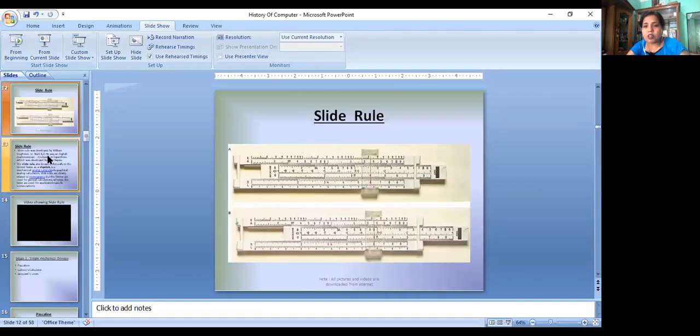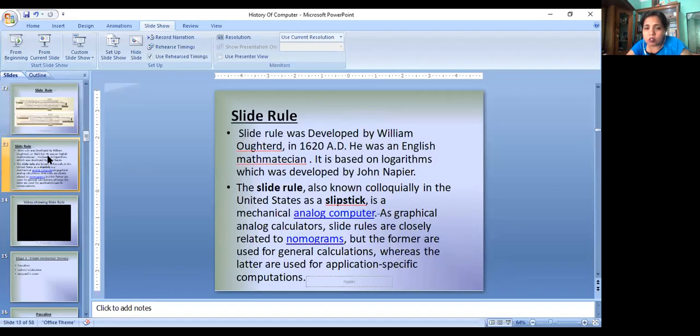Now, this is slide rule. It was invented by William Oughtred in 1620 AD. It is made up of ruler sliding. One ruler slides in to and fro motion, that is right and left.